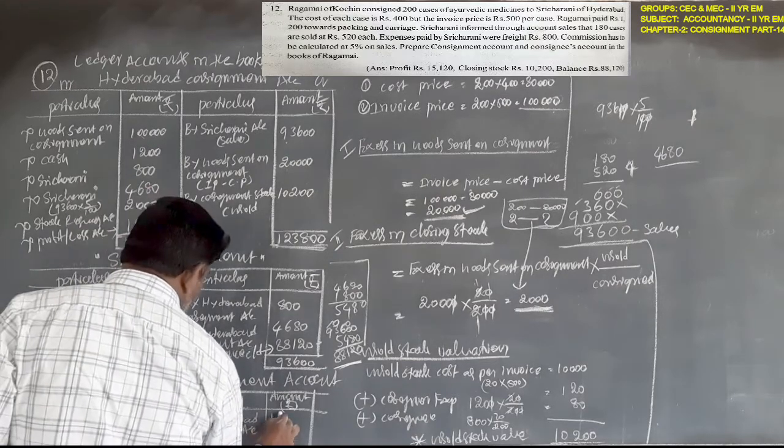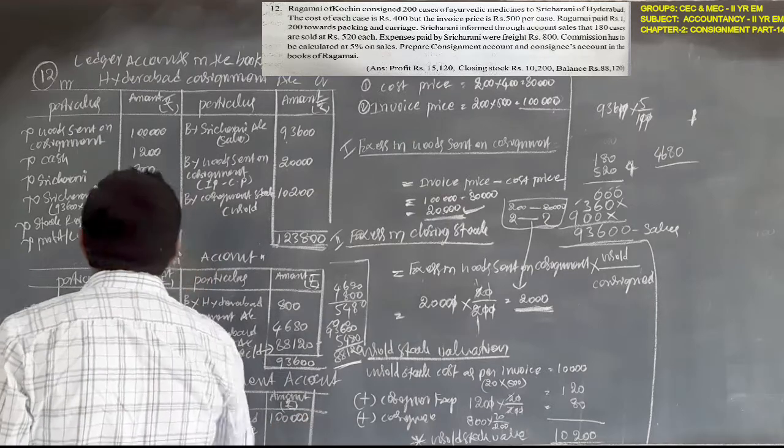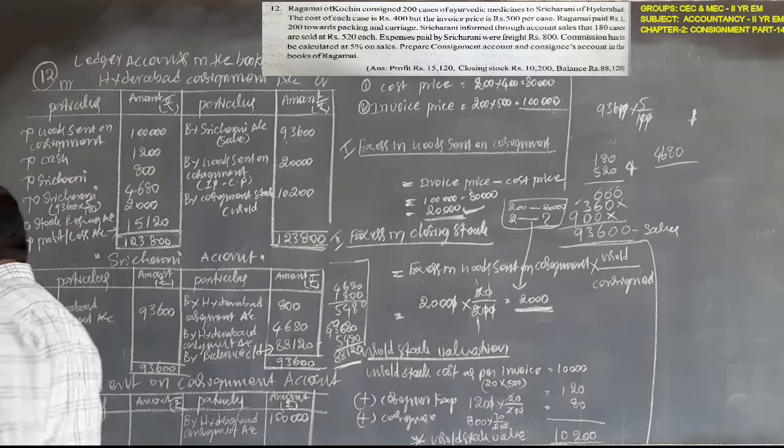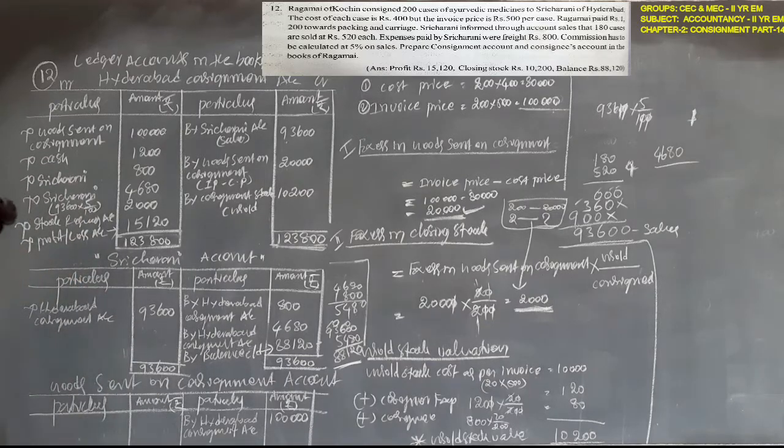Amount is 1 lakh rupees. The same amount will be recorded on this side. So it must be transferred to the trading account at cost price.